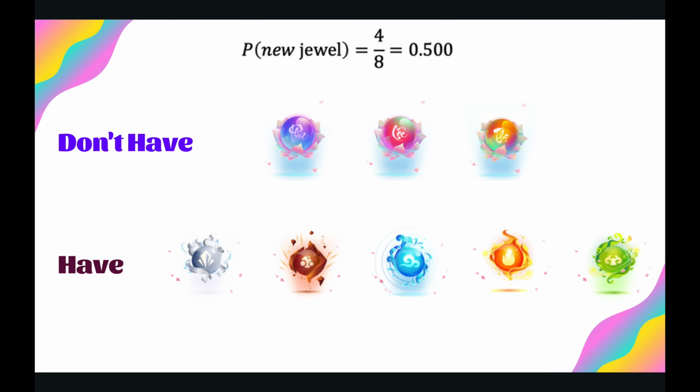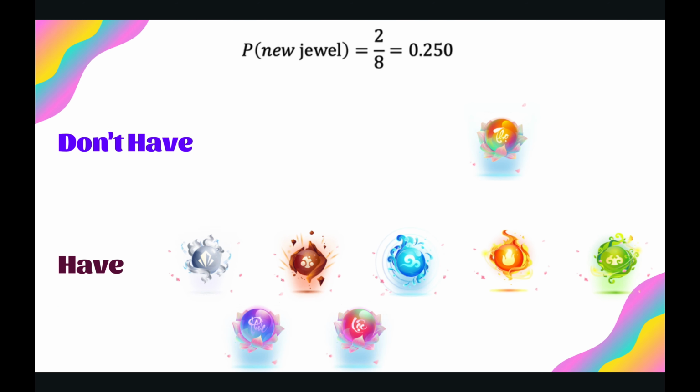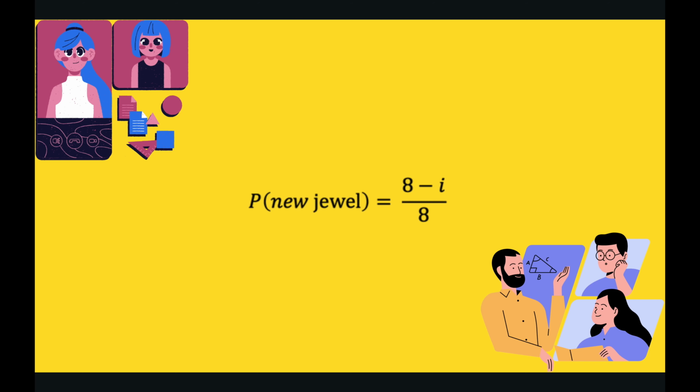Let's continue doing that. In general, for n equal to 8, if we have already collected i jewels, the chance of drawing a new jewel is (8 minus i) over 8. Writing this with the variable n, the chance of drawing a new jewel is (n minus i) over n.